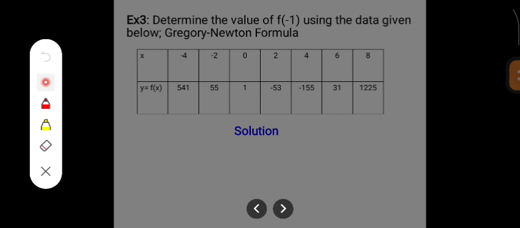Using the Gregory-Newton formula, the s data points range from -4, -2 up to 8, and f of s ranges from 541, 55 up to 1225. We have to know where the value we are interpolating lies in the s data range. So -1 is greater than -2 but less than 0, which means -1 is in between -2 and 0.